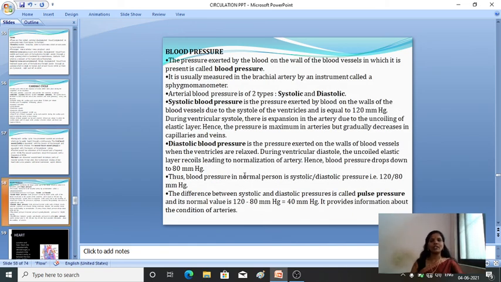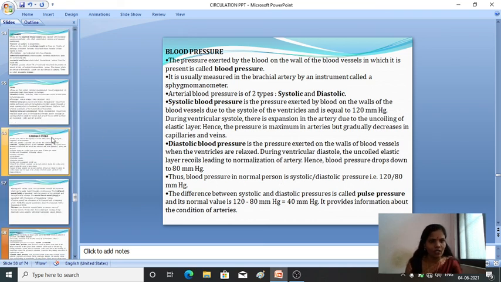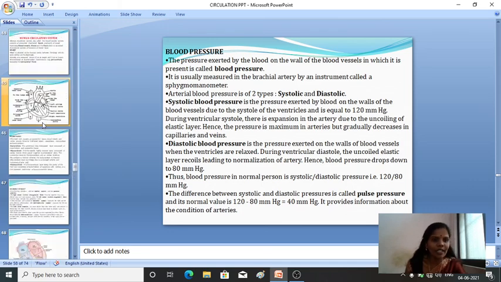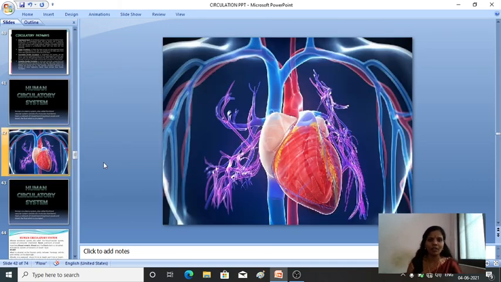Fine. And this is blood pressure. So what is the instrument used for measuring the blood pressure? It is a sphygmomanometer, and the normal blood pressure is about 120 mmHg. 120 is the systolic pressure and 80 is the diastolic pressure. Okay.